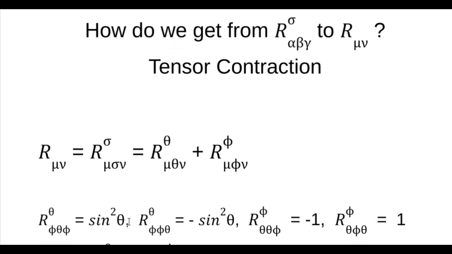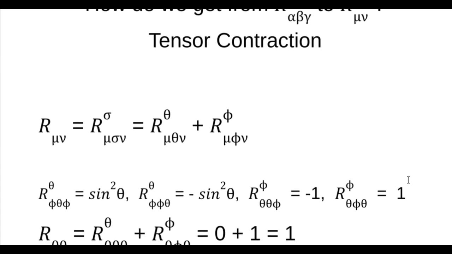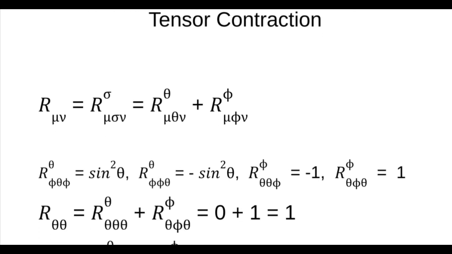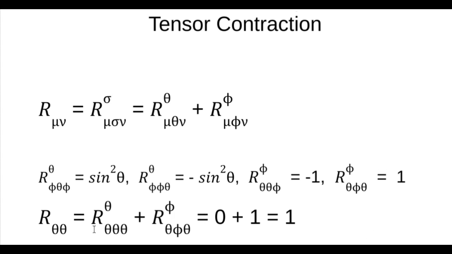So here are our non-zero components of the Riemann tensor, right? Let's do the first one, R theta theta. So mu and nu are both thetas, and they're our free indexes. So we have to put them here, here, here, here, anywhere you see a mu and a nu. Then our summation index is theta, theta, and phi, phi.